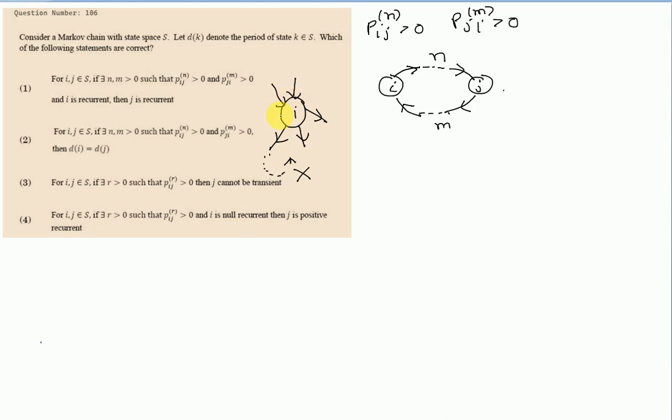So for i to be called recurrent, we need that using each and every exit, the return to state i should be sure. That is the property a state should follow to be called recurrent. Here, it is given that i is recurrent.